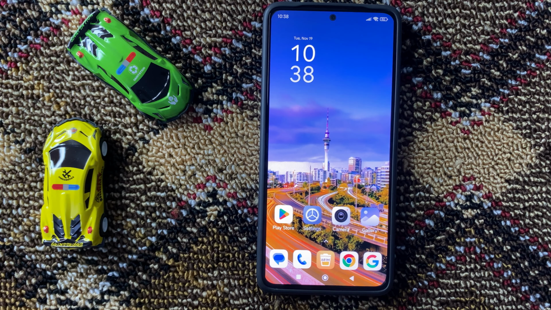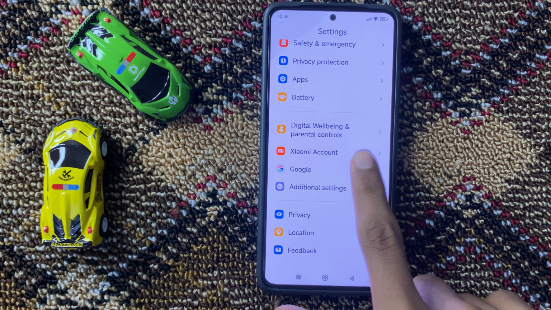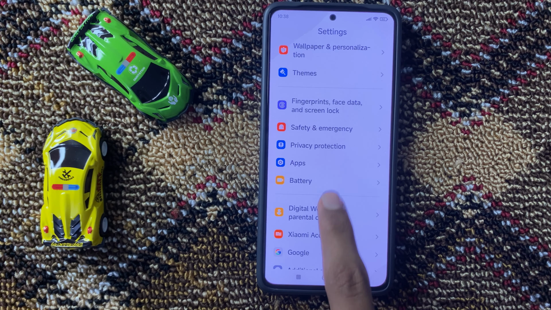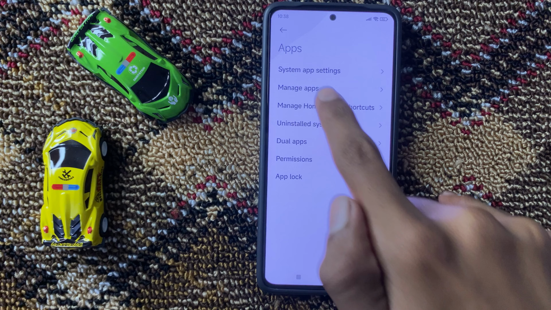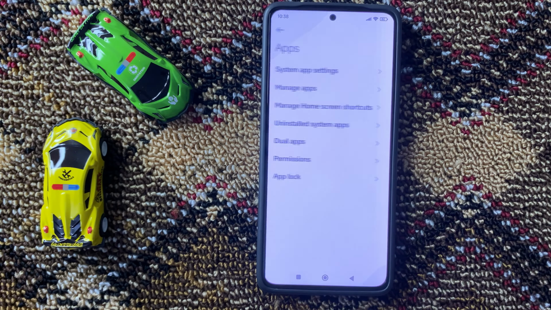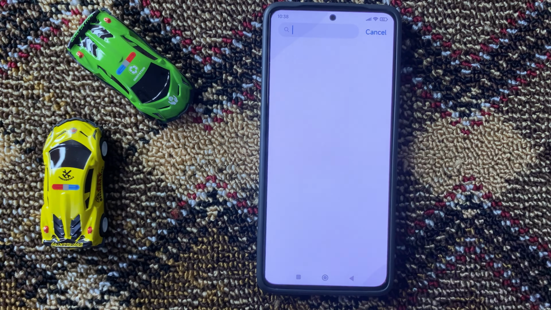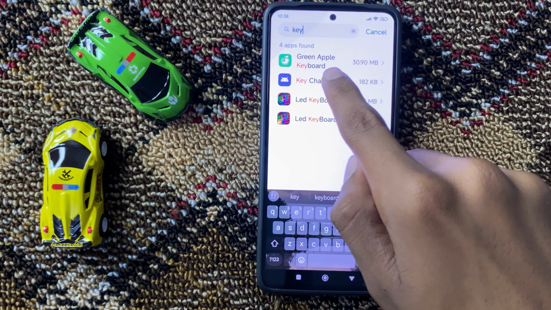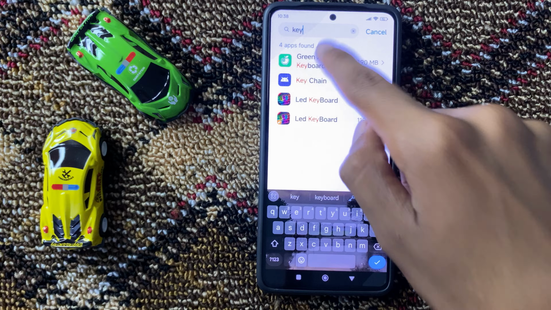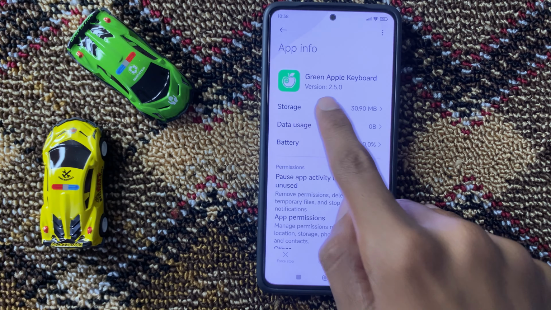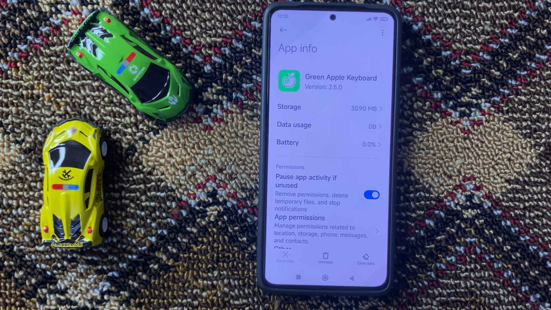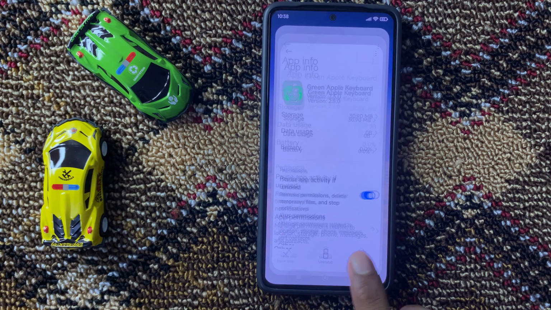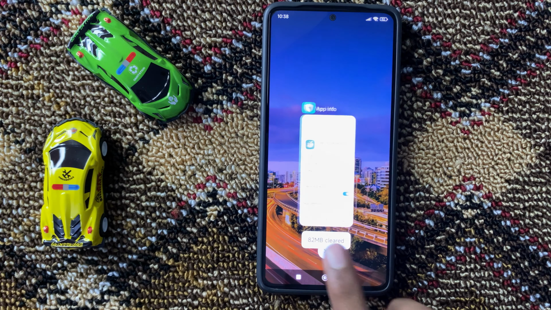After that, open settings and click on apps. And then click on manage apps and then search here for keyboard. Here you can select a keyboard and here you can clear your keyboard storage. After you clear the keyboard storage, your problem will be fixed.